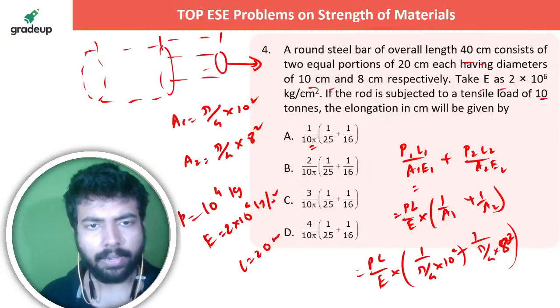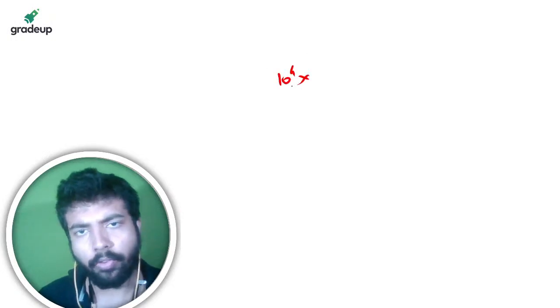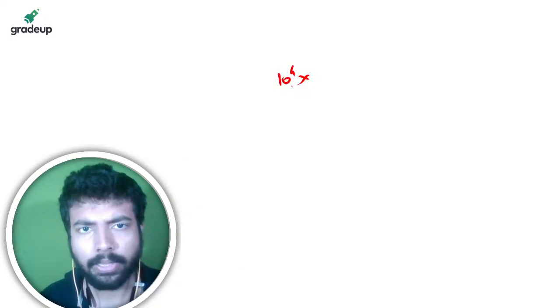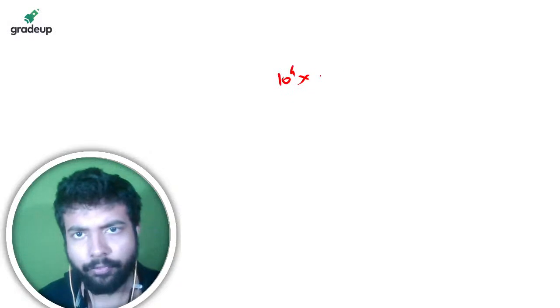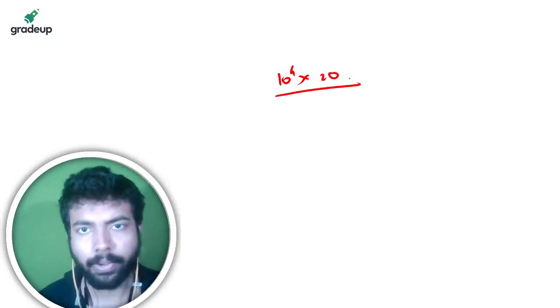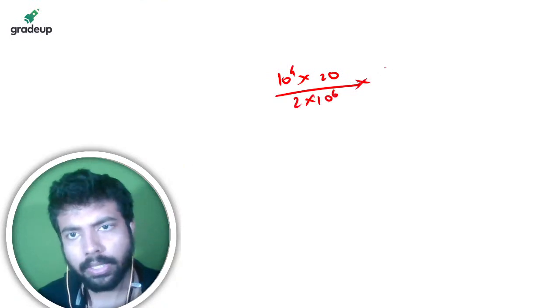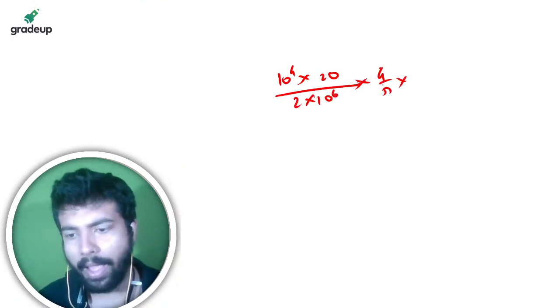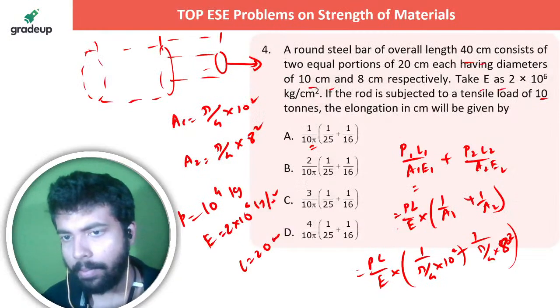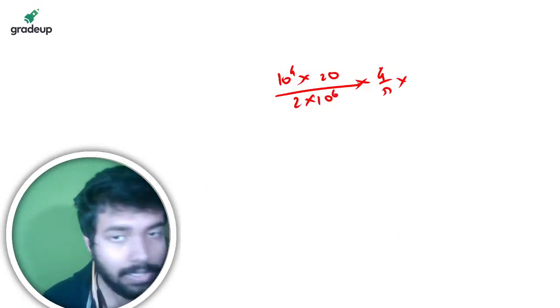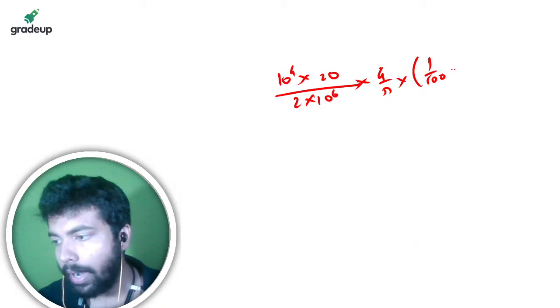Yeah, so the point is that P is equal to 10 to the power 4 kg, L. L means your 20 centimeter for both of them. Yeah, it's 20 centimeter, divided by E. E is your 2 into 10 to the power 6 into 4 by pi. Why? Because this pi by 4 will come up and it will become 4 by pi simply into 1 by 100.